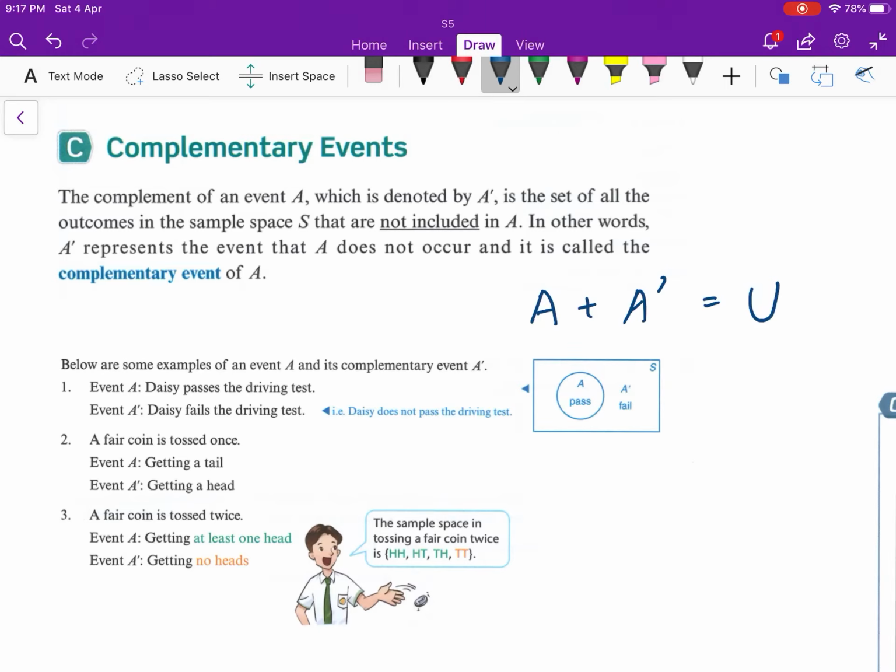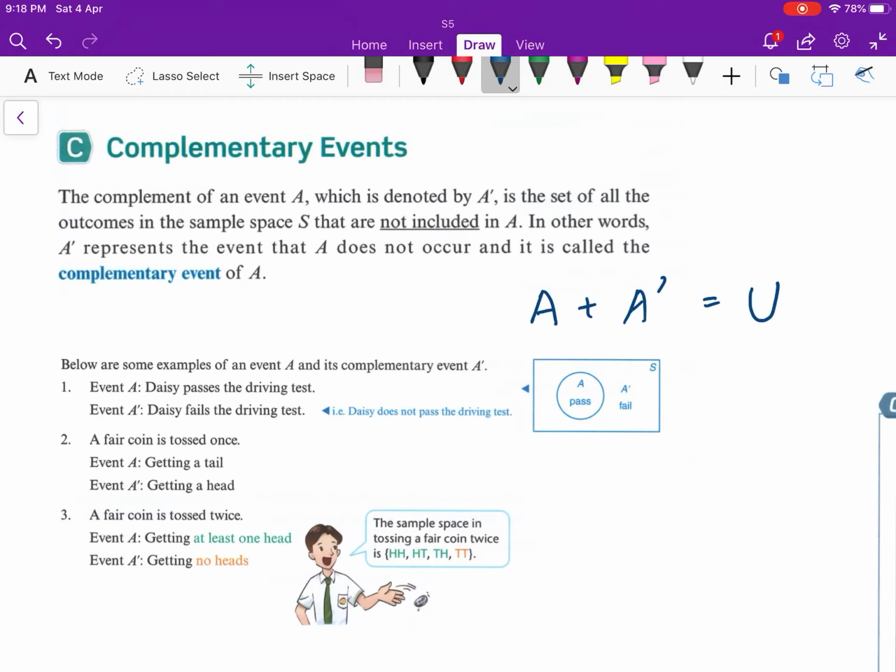Example 2, a fair coin is tossed once. You can have tail or head. It won't be in the middle. We don't have that kind of choice, head or tail. Example 3, if you toss twice, you can have head, tail, or tail, head. So you can see that at least one head or no head will be a complement.